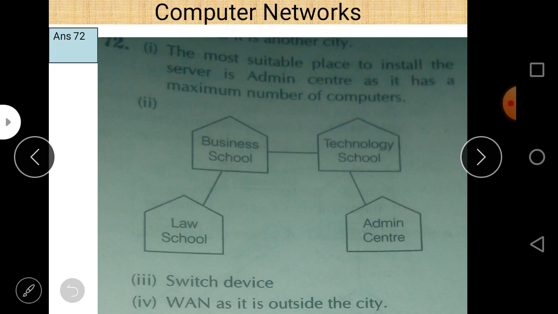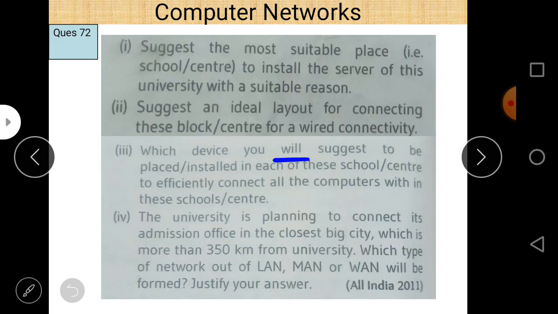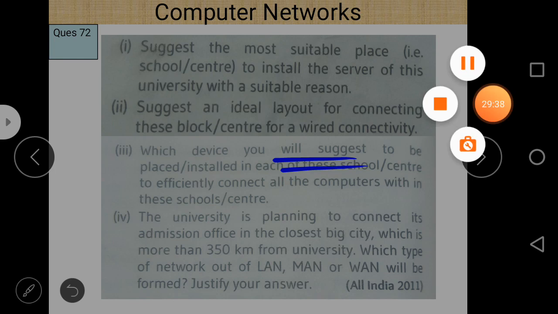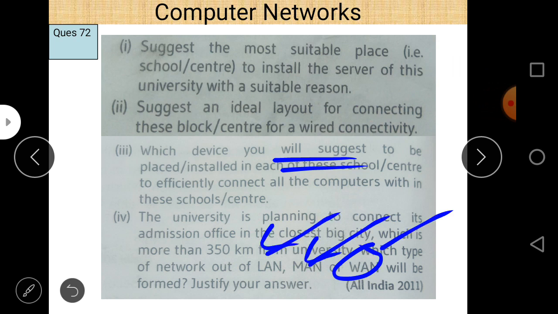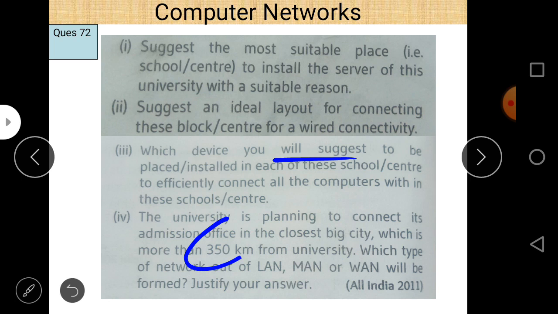Next, regarding the device. In this question we can see which device you will suggest to place or install in each of these schools. So obviously within the school a switch is used, no doubt at all, and it is already clear that the distance is more than 350 kilometers. So obviously, sorry, WAN will be used. LAN is used to connect local buildings, MAN is used to connect metropolitan cities, and WAN is used when the distance is more than 100 kilometers, and the distance in this case is around 350 kilometers. So WAN will be used.